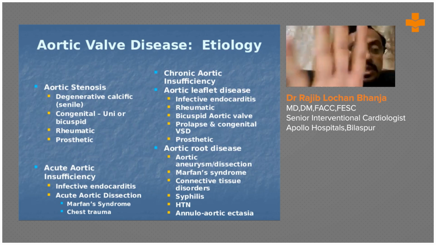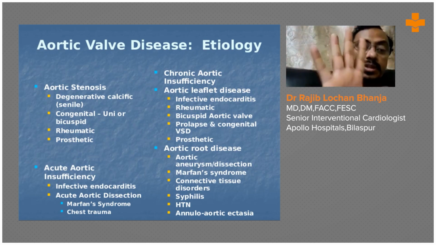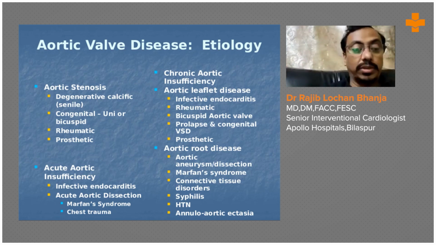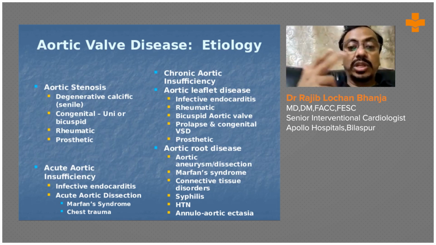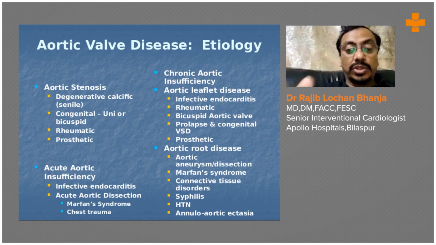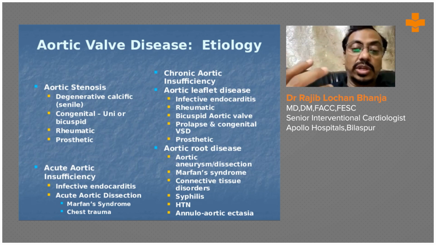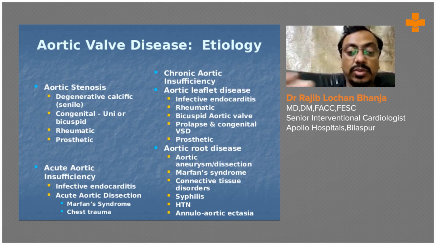In causes, aortic stenosis may be degenerative or calcific, congenital, unicuspid or bicuspid, rheumatic, or prosthetic. That means that after valvular heart disease, patients may also develop aortic stenosis. Aortic insufficiency, acute causes: acute infective endocarditis, sometimes root dissection, root abscess, congenital disease like Marfan syndrome, and trauma. Chronic insufficiency leads to aortic leaflet disease: infective endocarditis, rheumatic, bicuspid aortic valve, congenital prolapse, VSD, prosthetic; and aortic root disease: aortic aneurysm and dissection, Marfan syndrome, connective tissue disorder, syphilis, hypertension, and aortitis.